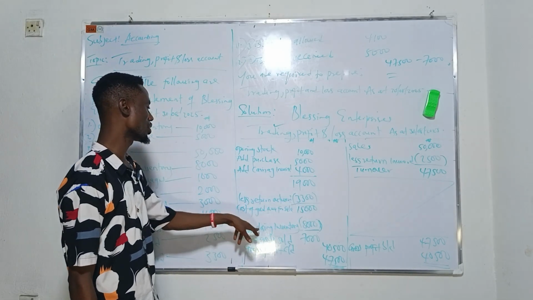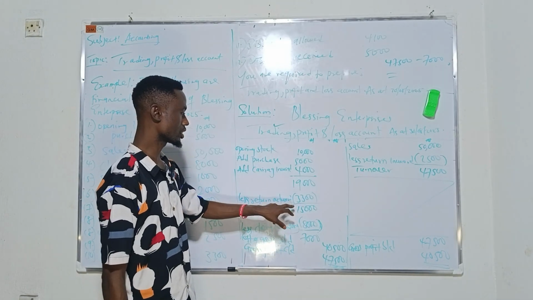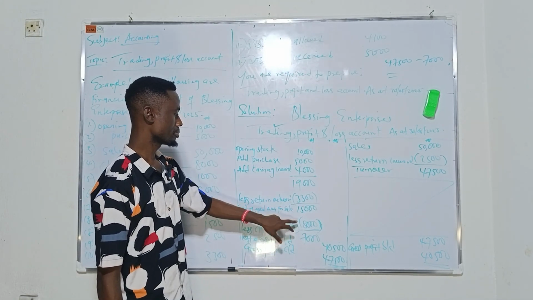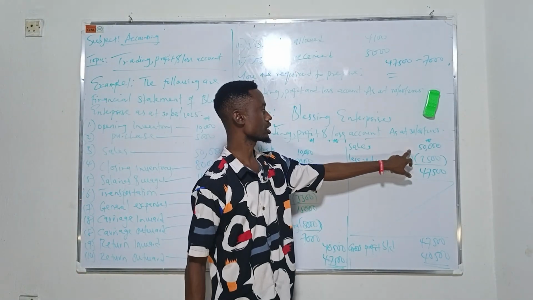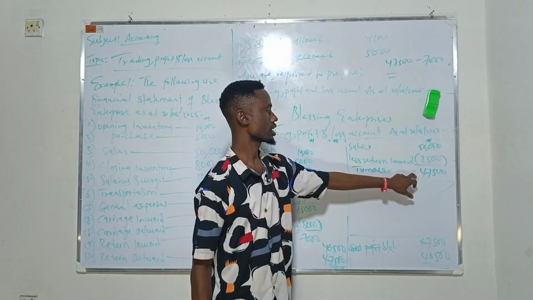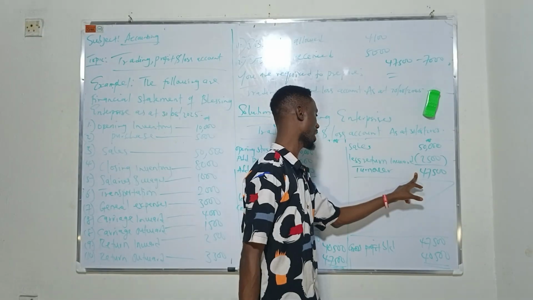Then we have less closing inventory, giving us this. So this minus this giving us this. Then we have what we call sales. This minus this giving us this. So this is what we call turnover, or let's say turnover minus this.